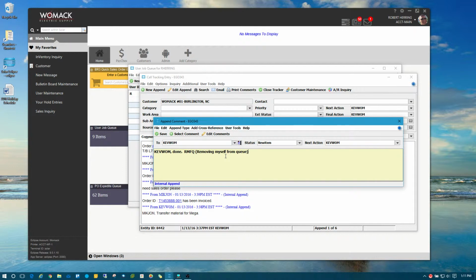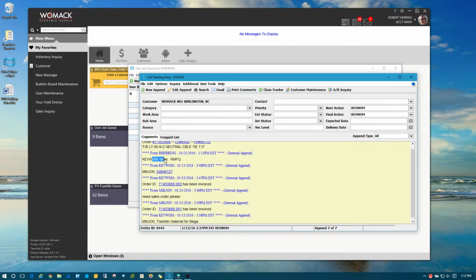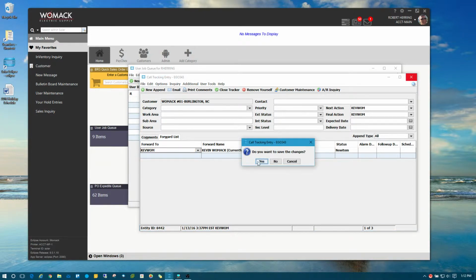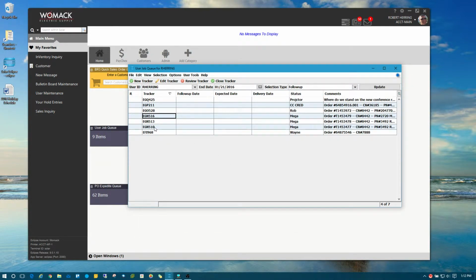We use that a lot. And a lot of you all may have seen RMFQ and had no idea what that means. But that's what RMFQ means: remove myself from queue. So I'm notifying this user that I'm done and I removed myself from queue. So I'm going to exit. I did that append. It said, Kevin, done, removing myself from queue. So then I go to the forward list, and then go to options, remove yourself, and then exit and save changes. And once again, that call tracking item has been removed from my job queue screen.